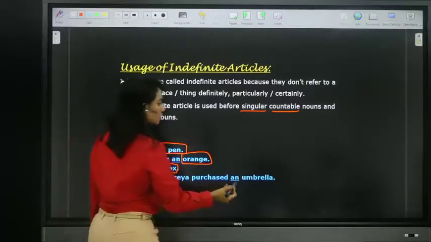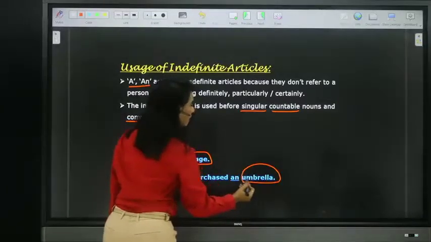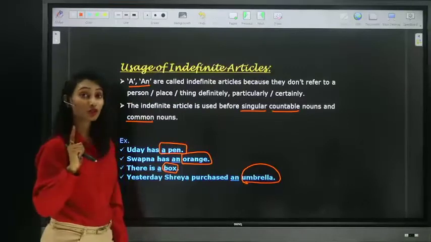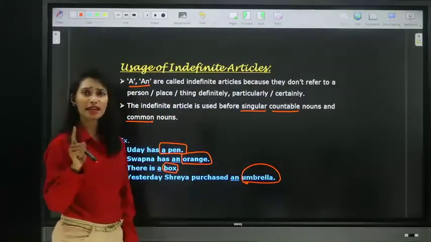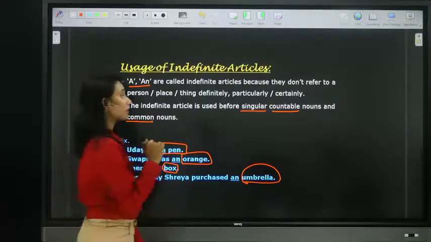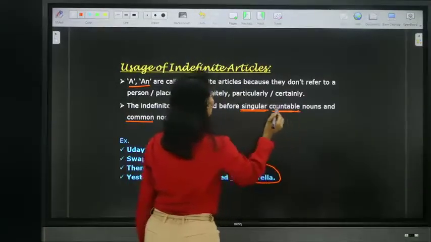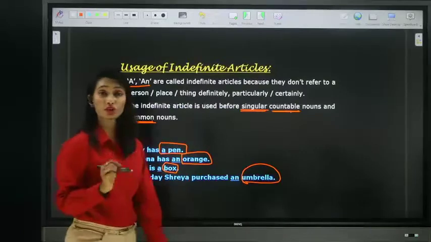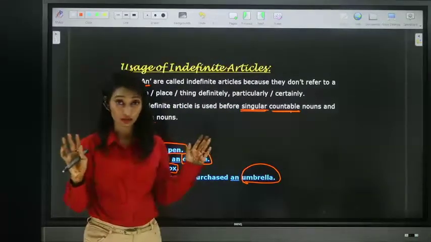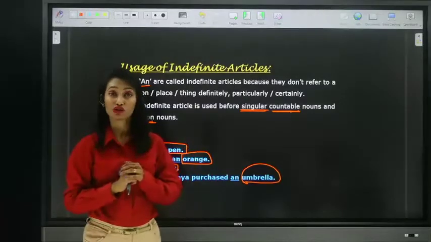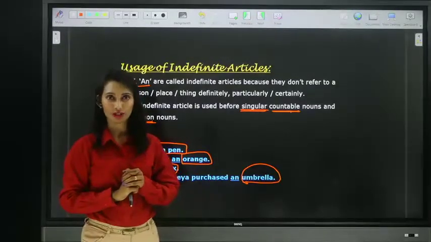Yesterday, Shreya purchased an umbrella. Umbrella: singular, countable, common noun. So remember, indefinite articles a and an are used only before singular, countable, common nouns. You cannot use them before plural nouns. You cannot place them before uncountable nouns. It is not possible. You should never place them before uncountable nouns.